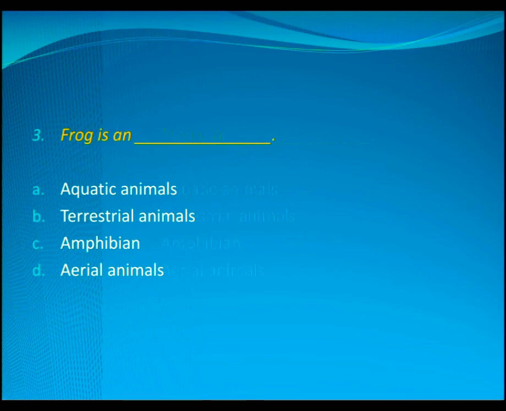Frog is an aquatic animal, terrestrial animal, amphibian, or aerial animal. Frog is an amphibian because a frog can live both on land as well as inside water. Aquatic animals are the animals that live only inside water, while terrestrial animals are the animals that live on land. Aerial animals are those that can fly. And amphibian includes both the categories of aquatic and terrestrial. Hence, frog is an amphibian. It can live both on land and inside water. So, the correct option would be option C, amphibian.